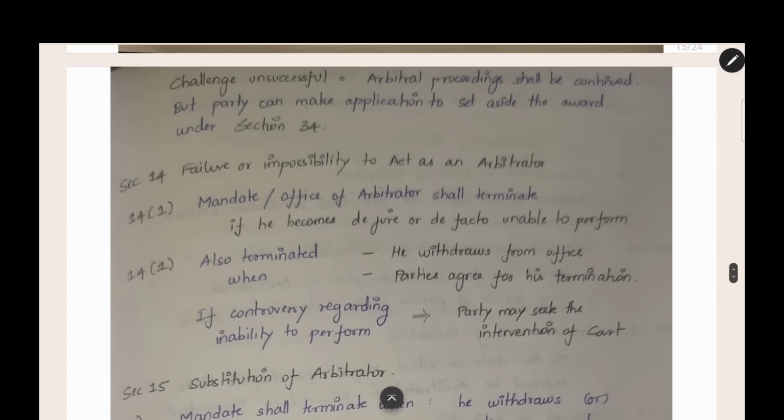The next section is section 14, failure or impossibility to act as an arbitrator. The mandate or office of the arbitrator shall terminate if he becomes de jure or de facto unable to perform. He cannot conduct the arbitration due to legal reasons or factual reasons. For example, if you appoint a person as an arbitrator and he robbed a bank, the police arrested him and he is in jail, you cannot ask him to come and conduct the arbitration. By law and by fact he is unable to perform.